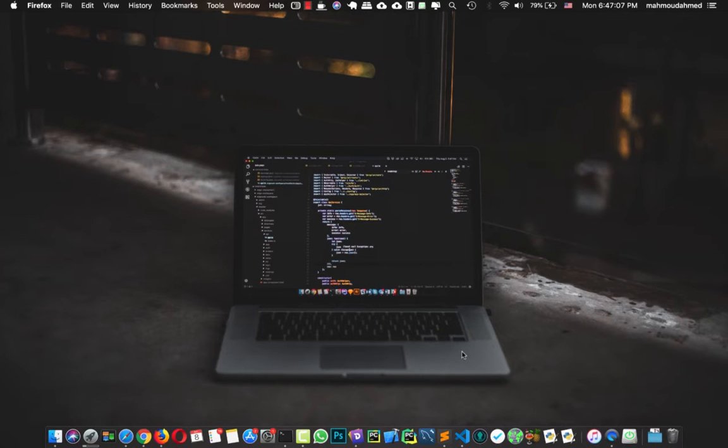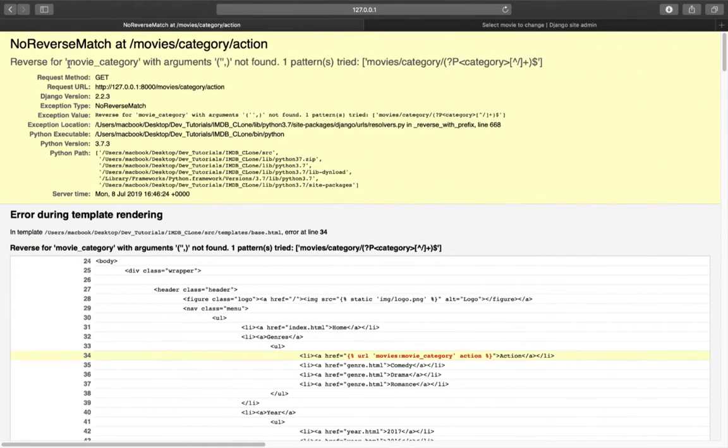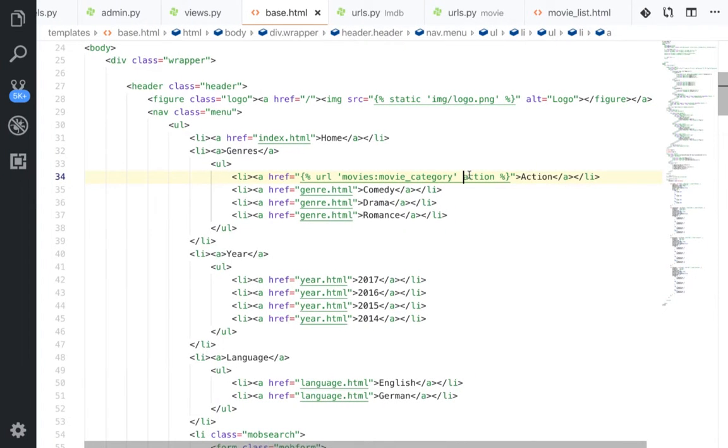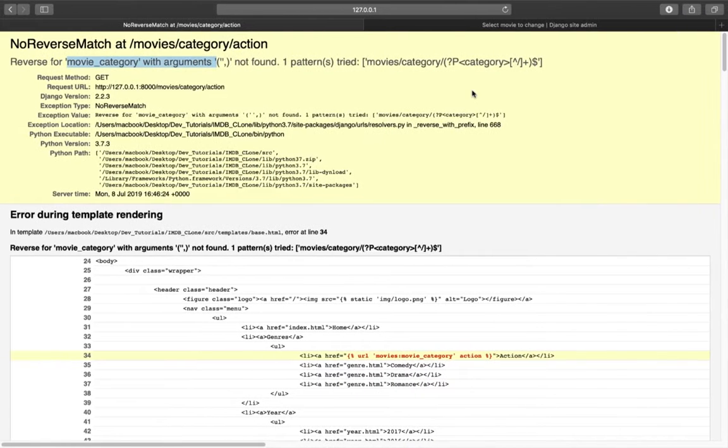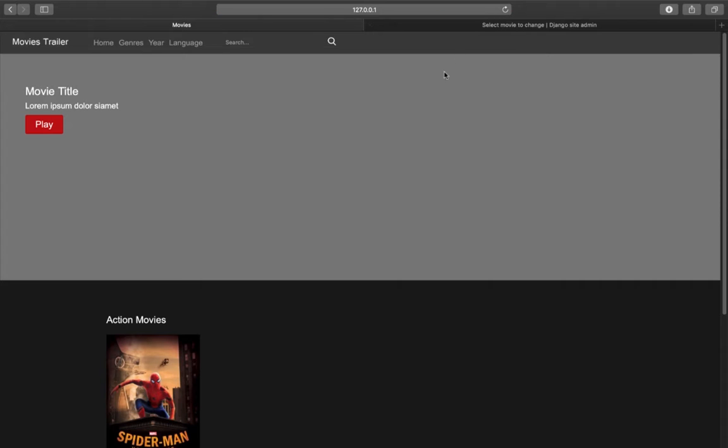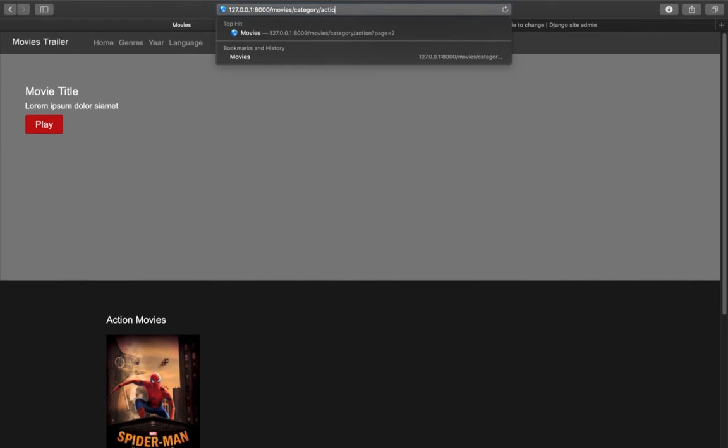Hi, so now we have an issue in our code and we need to fix it. We cannot pass action as a word. So we can put it in single quotes as 'test' and let's refresh. So now it seems that it's working. Okay, so this is action movies and we need to move some to other movies.